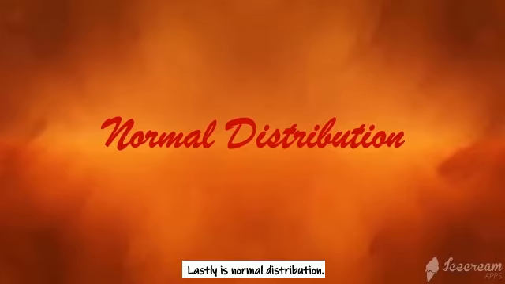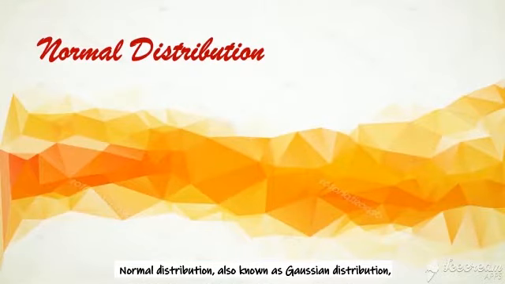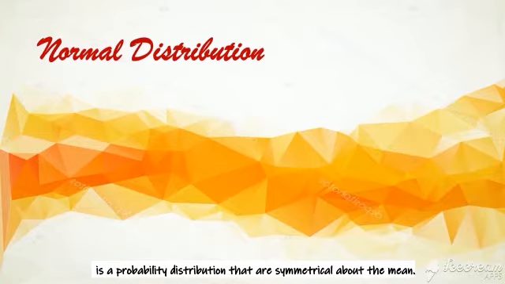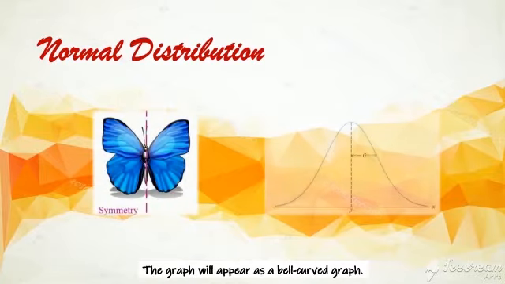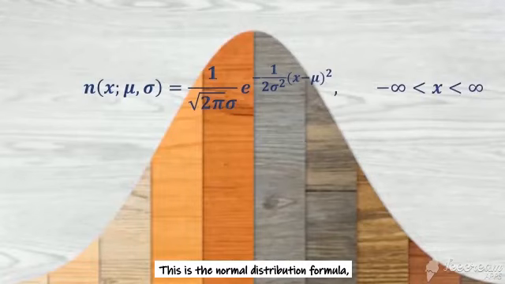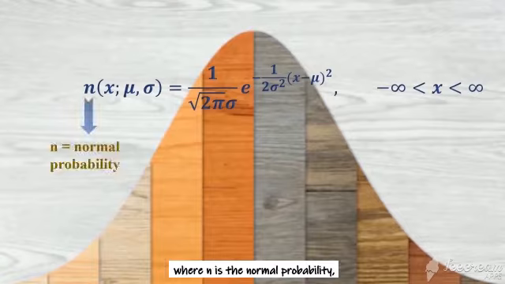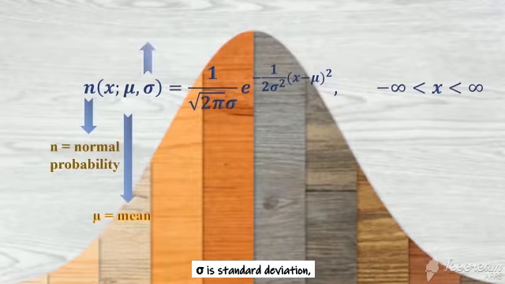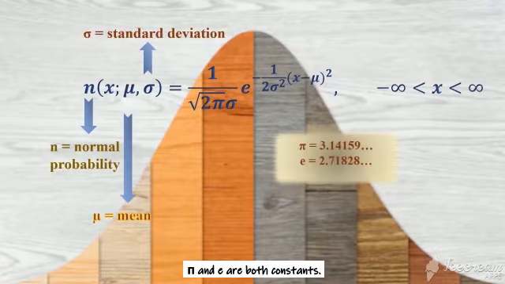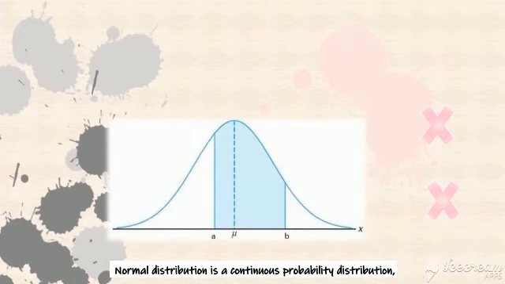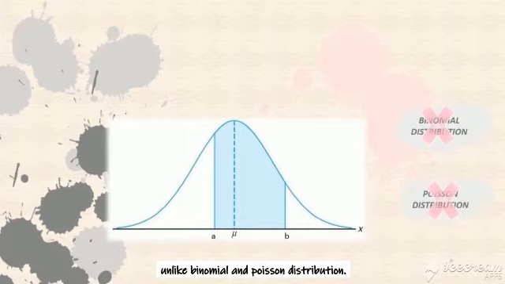Lastly is normal distribution. Normal distribution, also known as Gaussian distribution, is a probability distribution that is symmetrical about the mean. The graph will appear as a bell curve. This is the normal distribution formula, where n is the normal probability, mu is the mean, sigma is the standard deviation, and pi and e are both constants. Normal distribution is a continuous probability distribution, unlike binomial and Poisson distribution.